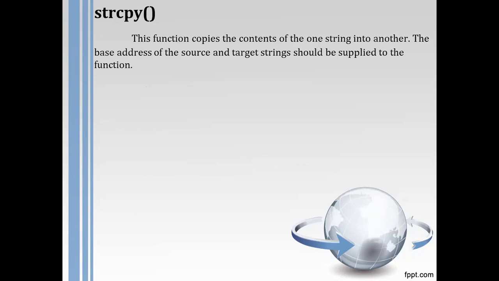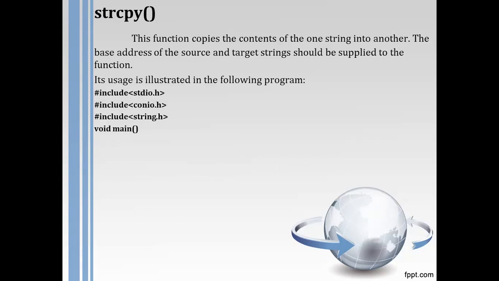Second one, strcpy, string copy. This function copies the content of one string into another. The base addresses of the source and the target string should be supplied to the function. Let's see one example so that your idea will be clear. These are the common parts. Here I consider one character string, source. I have given the name of the string as source, and it is equal to college. This is a declaration and initialization.